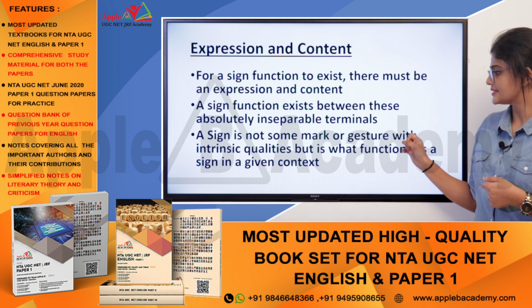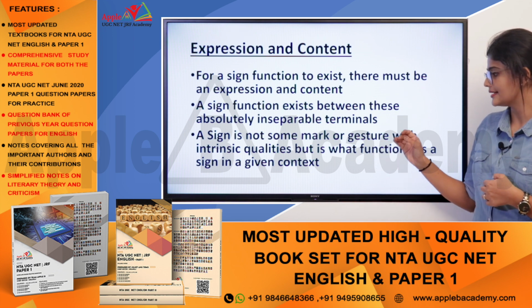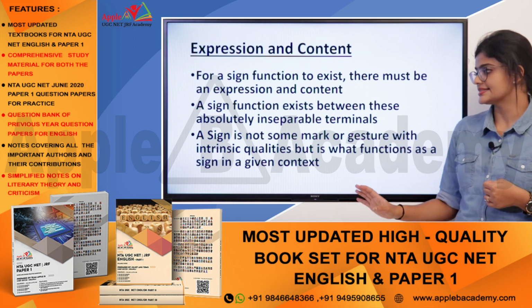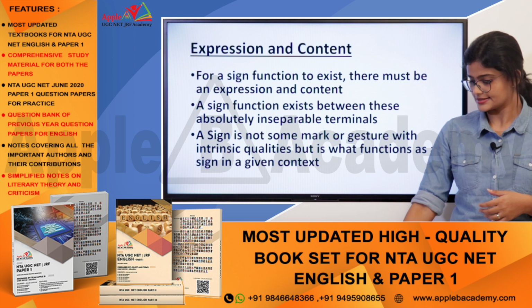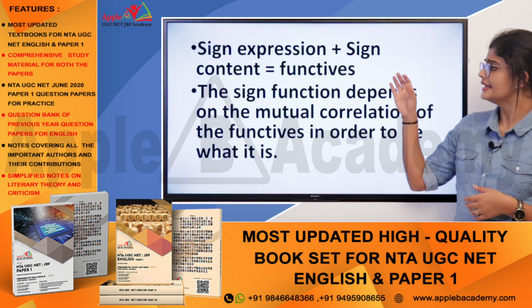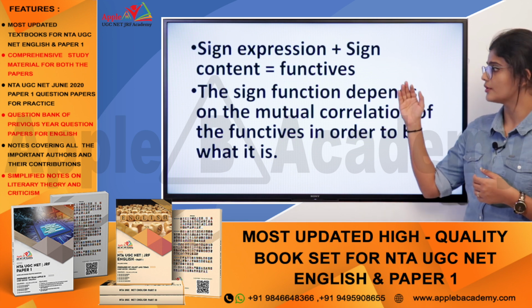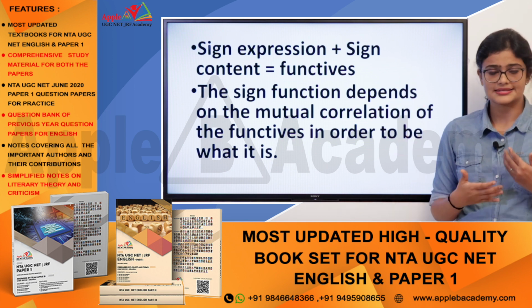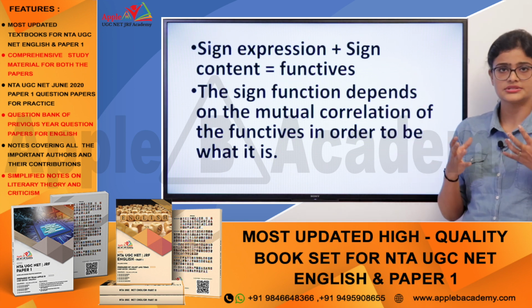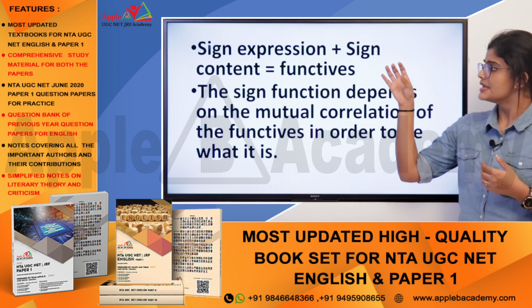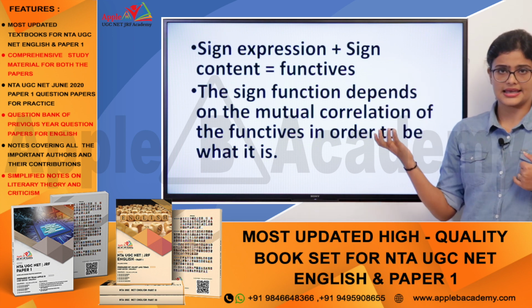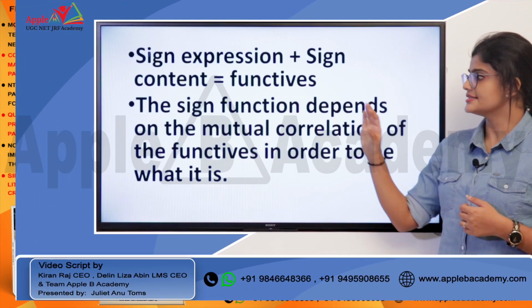A sign is not some mark or gesture with intrinsic qualities, but is what functions as a sign in a given context. So we can say that sign expression plus sign content, and he coins a term called functives. Okay, a term that shows that sign expression plus sign content together creates these functives.